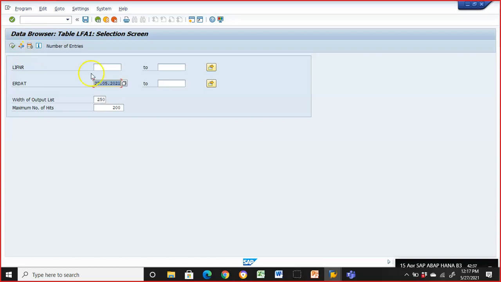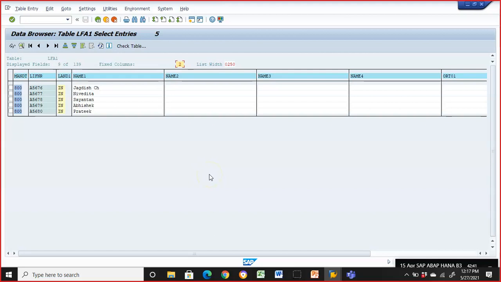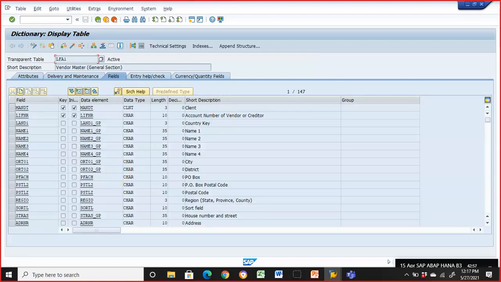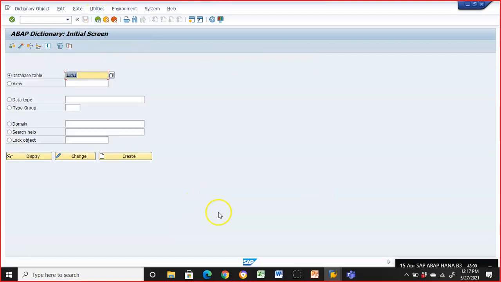But in your case, you have to also remember the LIFNR number, because all of you will be working on the same server. So chances are that we'll have a lot of records on the same day. Santan, Abhishek and Pratik. Okay, so these records have been updated in the LFA1 table. This process happens to be the call transaction method.